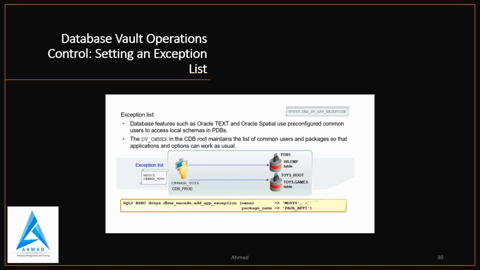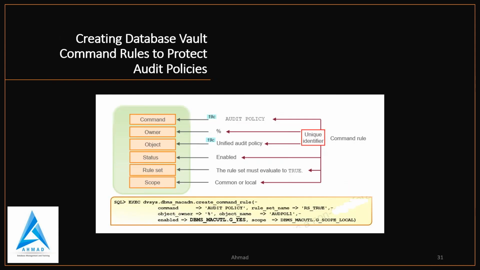So dvsys.dba_dv_app_exception, and the exception list is mdsys. Okay, so this is about the exception list. And creating database vault command rules to protect audit policy. So we have command, owner, object, status, rule set and scope.